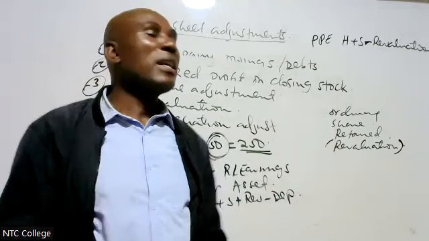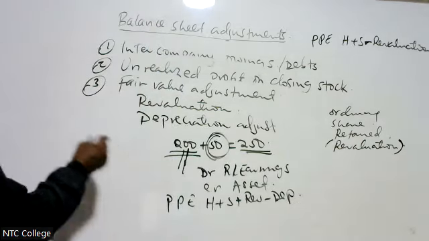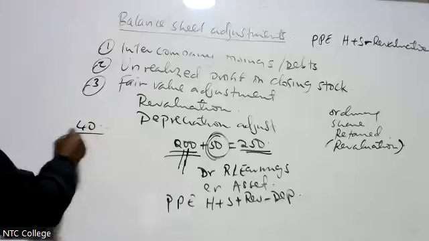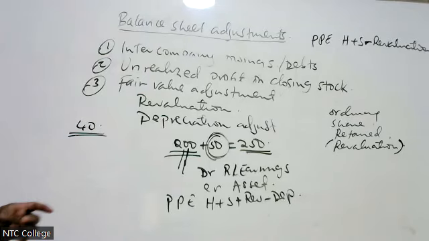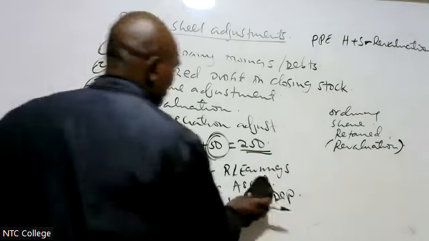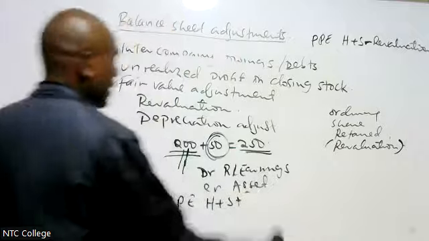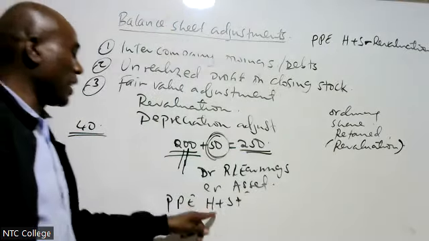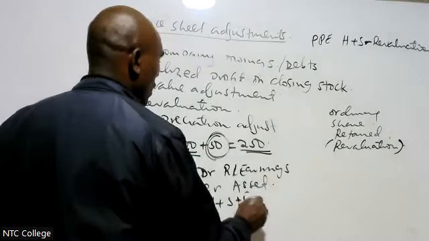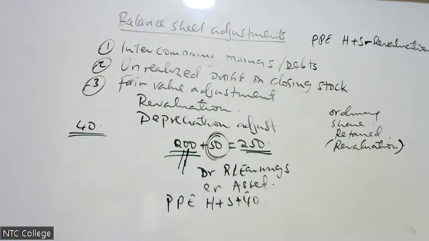Above the book value. Therefore, it means that we revalue the asset by 40 million. If I revalue the asset by 40 million, it means I have not included it in the books. Therefore, when I'm consolidating, I will take PPE of H plus S plus 40 million. I add 40 million.